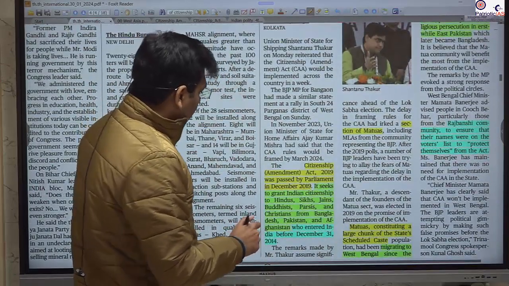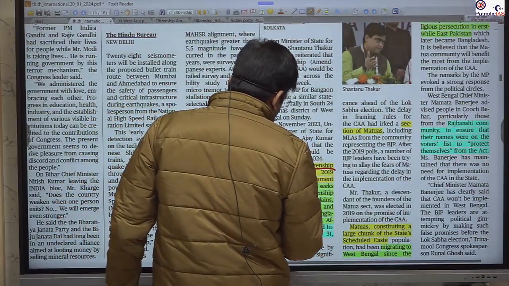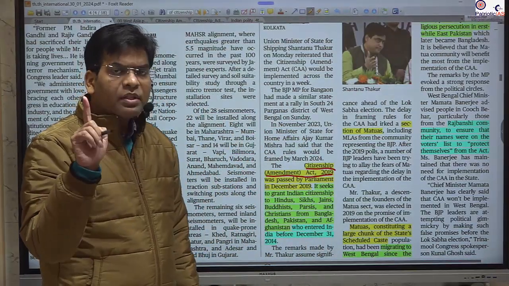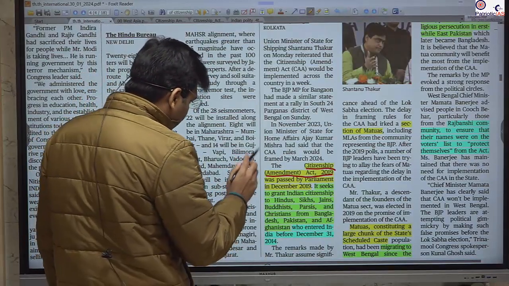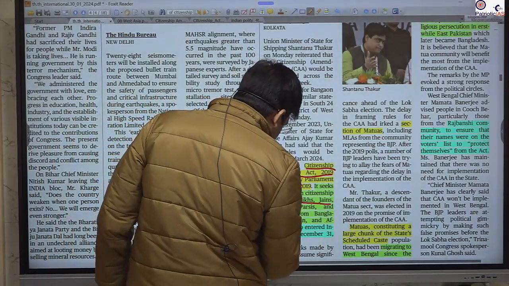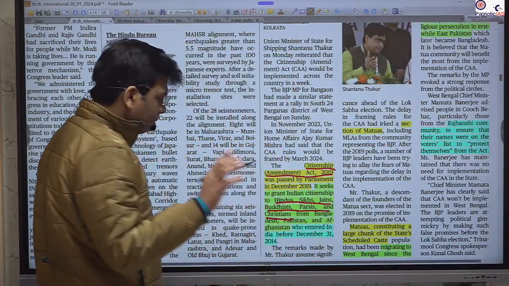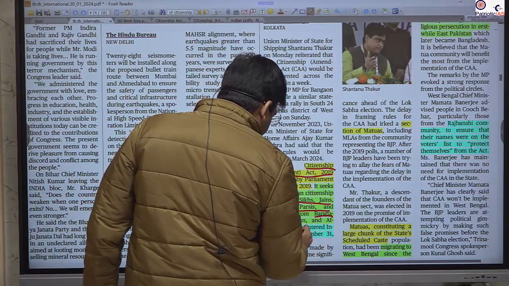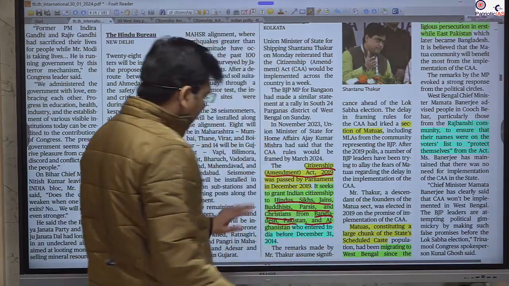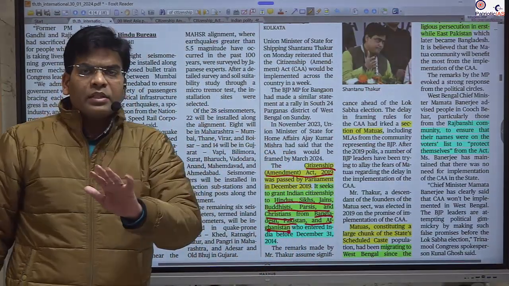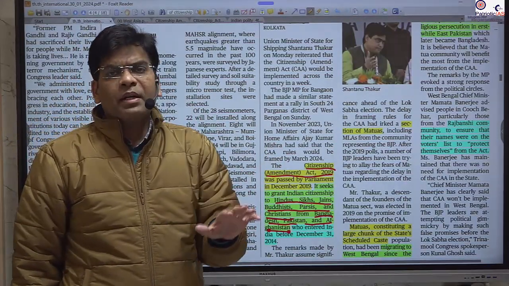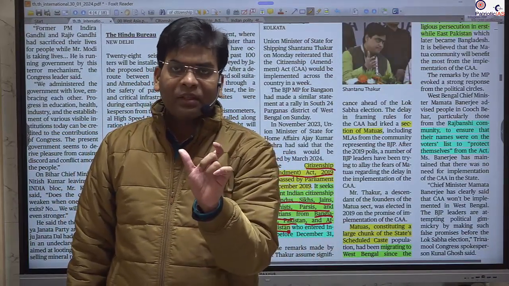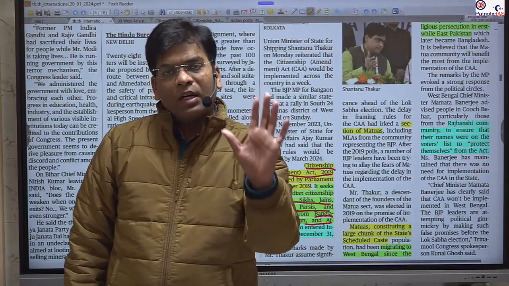So the Citizenship Amendment Act talks about citizenship by naturalization. If a person belongs to particular religions like Hindu, Sikh, Jain, Buddhist, Parsi and Christian, and to particular areas, Bangladesh, Pakistan and Afghanistan, all three of which are Muslim majority areas, then in naturalization, instead of 11 years, we have made it that if they are residing in India for 5 years, we will provide citizenship. This is the benefit we are providing.